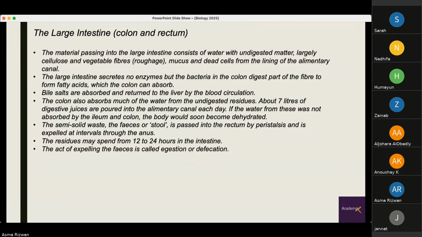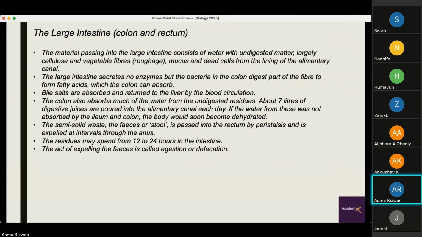Then comes the large intestine, which includes the colon and the rectum. Materials passing into the large intestine consist of water with undigested matter, largely cellulose and vegetable fibers. The human body cannot digest cellulose. And vegetable fibers produce roughage. There are also mucus and dead cells from the lining of the alimentary canal. The large intestine does not secrete enzymes, but the bacteria in the colon digest part of the fiber to form fatty acids, which the colon can absorb.